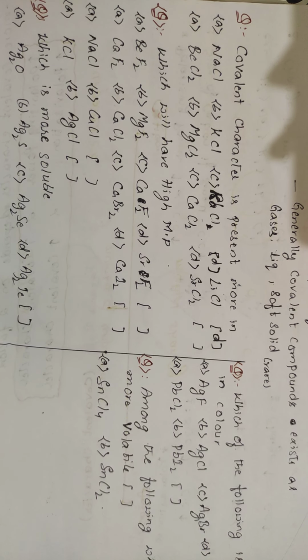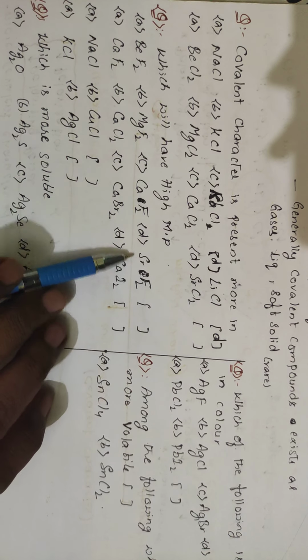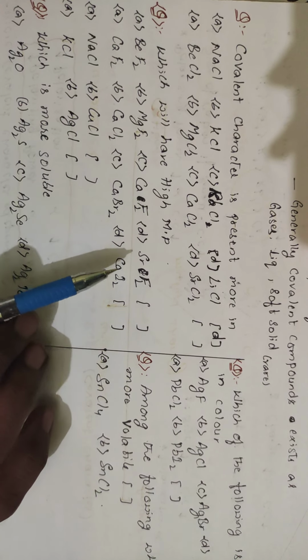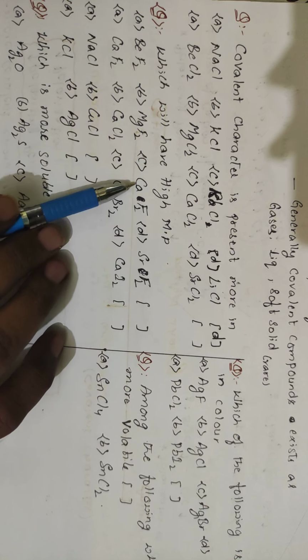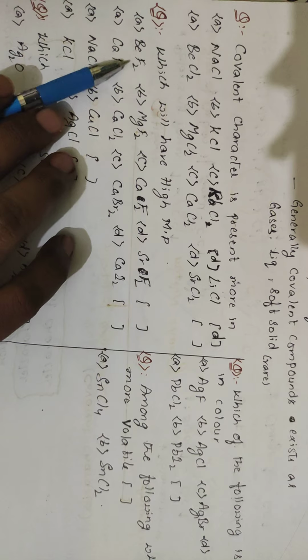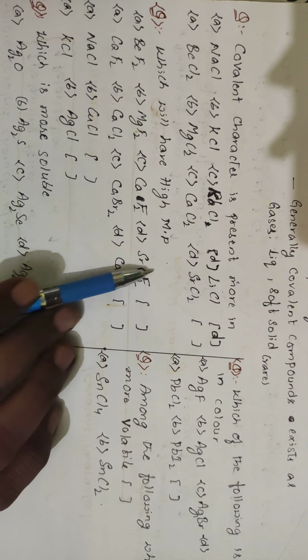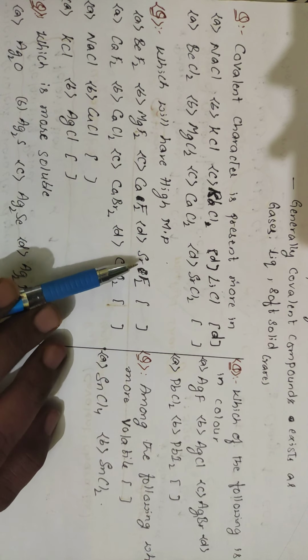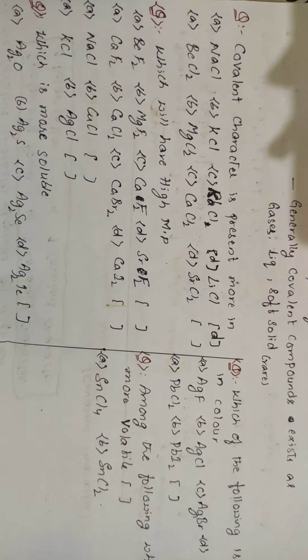So identify beryllium, magnesium, calcium, strontium. All are fluorides, so you can remove the fluorine. Which is smaller in size? Beryllium, magnesium, calcium, strontium go top to bottom in the second group. Strontium is bigger in size, which means it has more ionic character, and more ionic character means higher melting point. So the answer will be D.